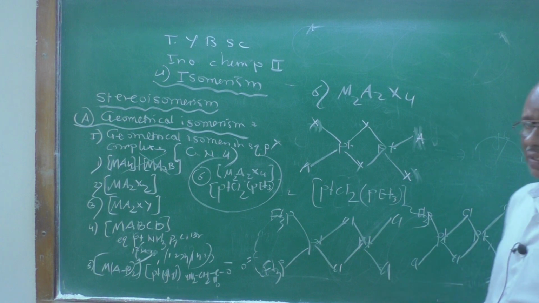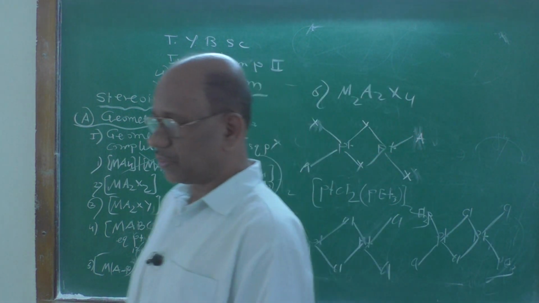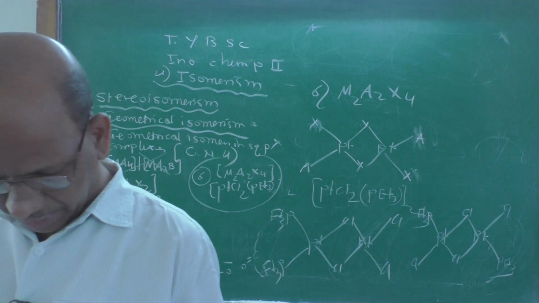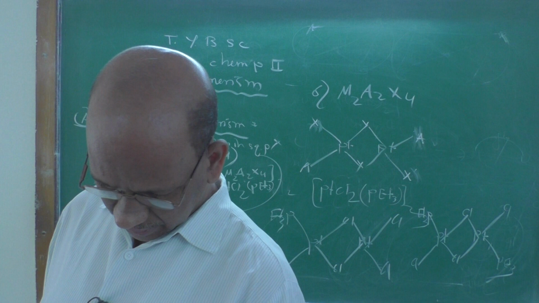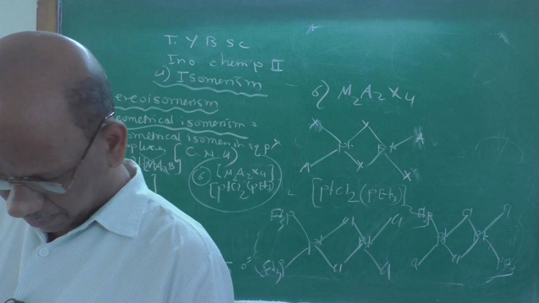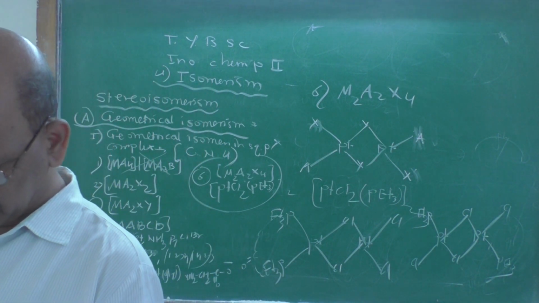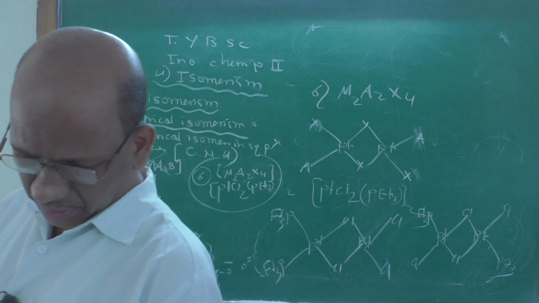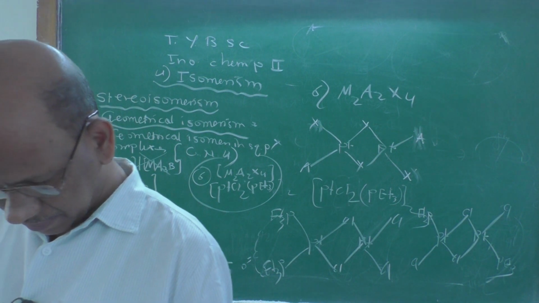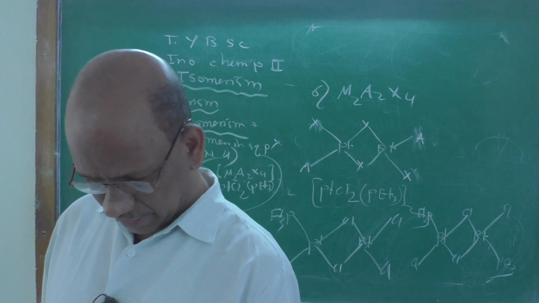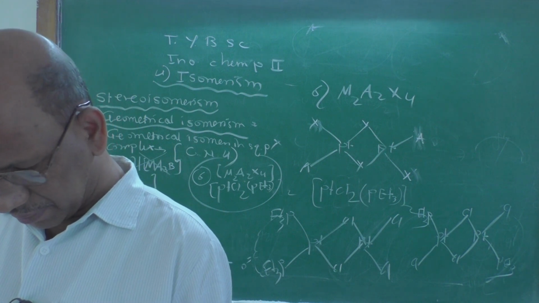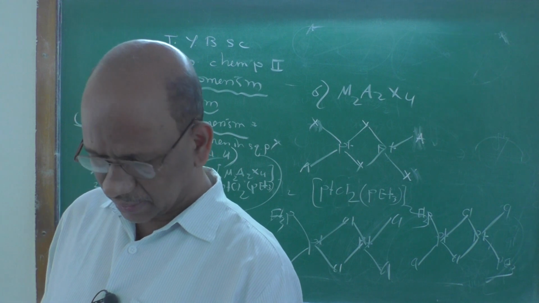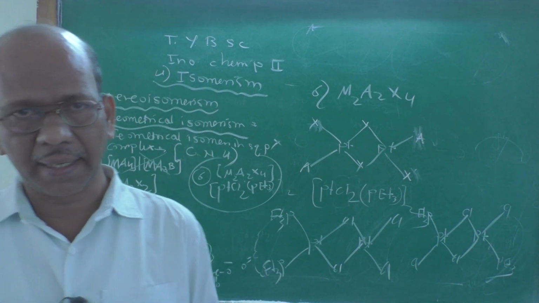So it is a trans isomer. So in this way 6 types of general compounds are there which have cis and trans isomers possible. In the next lecture I will explain the geometrical isomerism of octahedral complexes, then optical isomerism in square planar, tetrahedral and octahedral complexes. So okay, thank you.